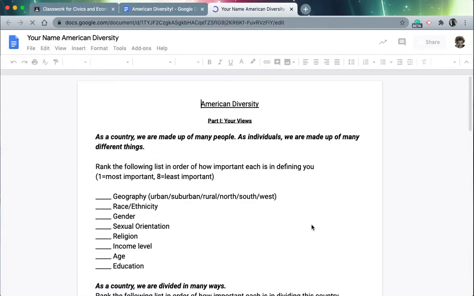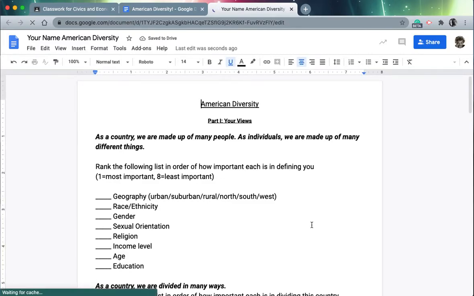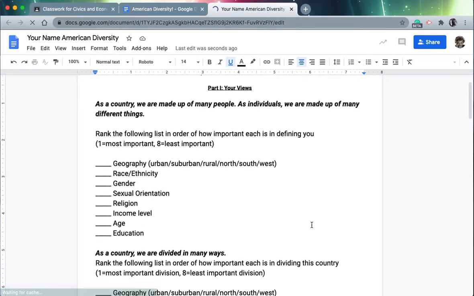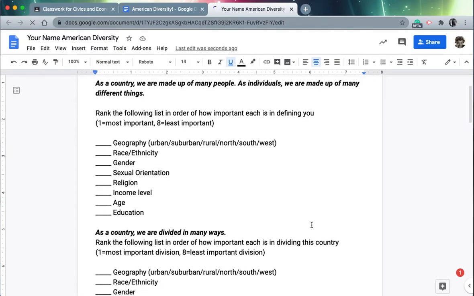So let's take a look at what we got here. As a country, we are made up of many people. As individuals, we are made up of many different things. This is true. As the great Walt Whitman said, I contain multitudes. So let's look at this. Rank the following list in order of how important each is defining to you. So what I mean by this is 1 is most important, 8 is least important, and I'll show you what I mean. So for me, for example, the thing that's probably most important to me would be religion.